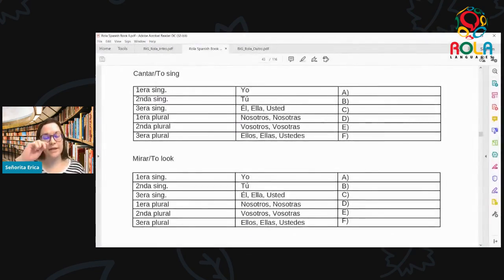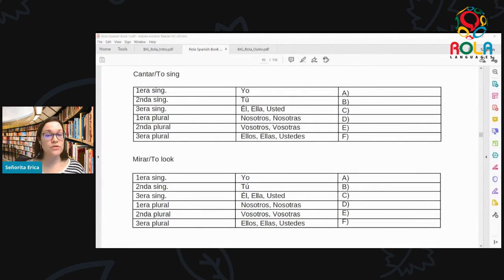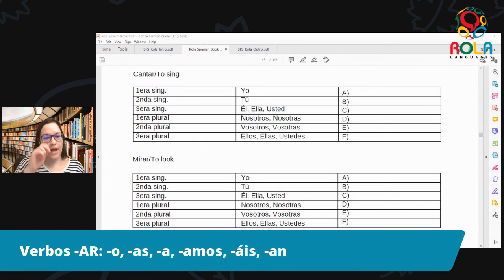So vamos a practicar con el verbo cantar. Cantar, to sing in Spanish. So let's do this one as an example, again following the endings that we've been practicing. So with verbos AR, we have o, as, a, amos, ais, and an. I'm going to put these on screen to help you. O, as, a, amos, ais, an. So keep those in mind as we practice for the verb cantar.